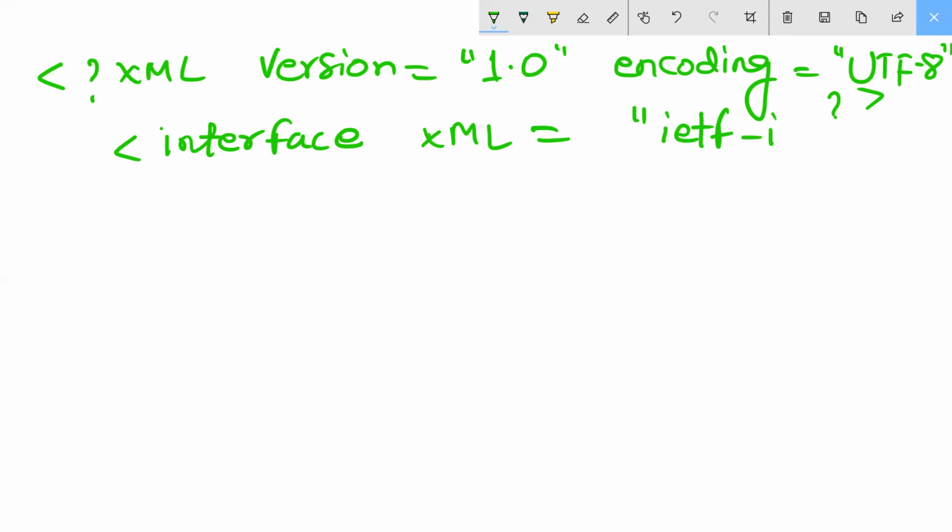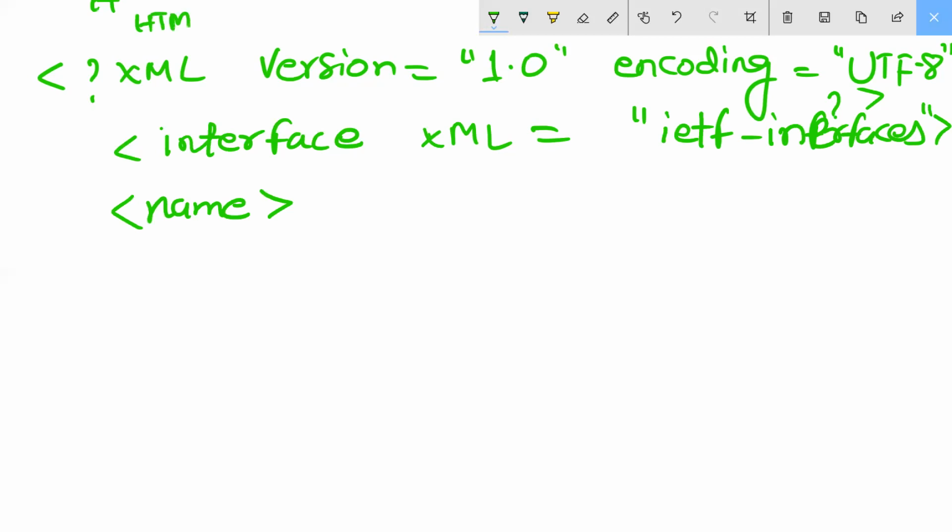Same like there, I have used interfaces and combined them. Okay, then after I will close it. Then I am coming here and writing name is mine gigabit ethernet 1. This is HTML language.